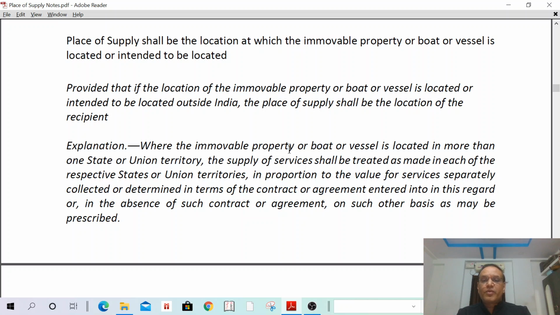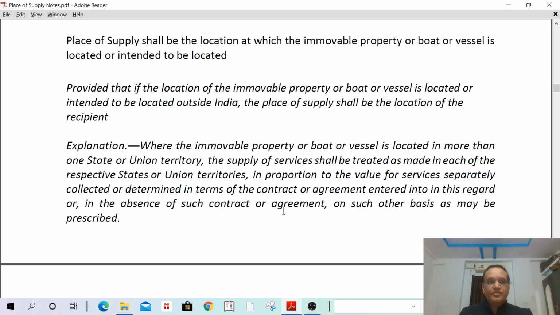Where the immovable property or boat or vessel is located in more than one state or union territory, the supply of services shall be treated as made in each of the respective states or union territories in proportion to the value for services separately collected or determined in terms of the contract or agreement entered into in this regard, or in the absence of such agreement or contract, on such other basis as may be prescribed.